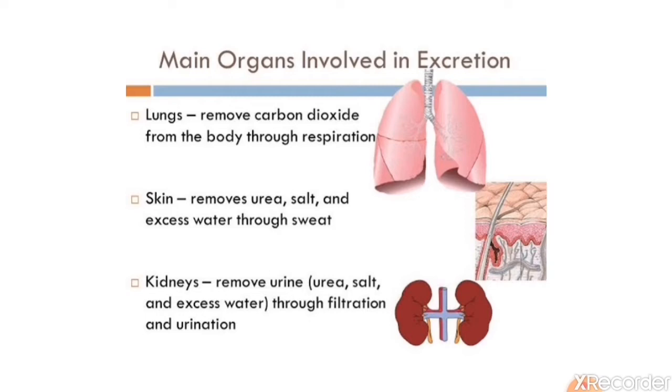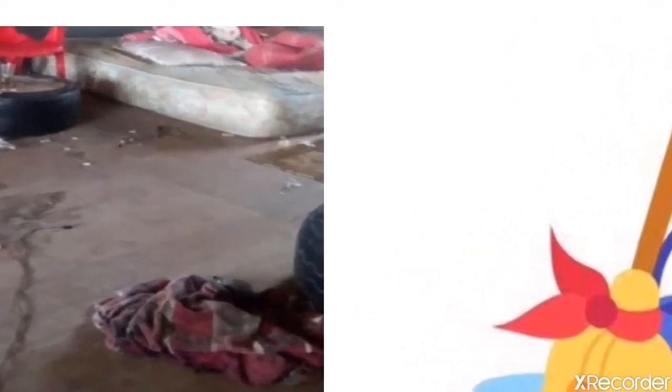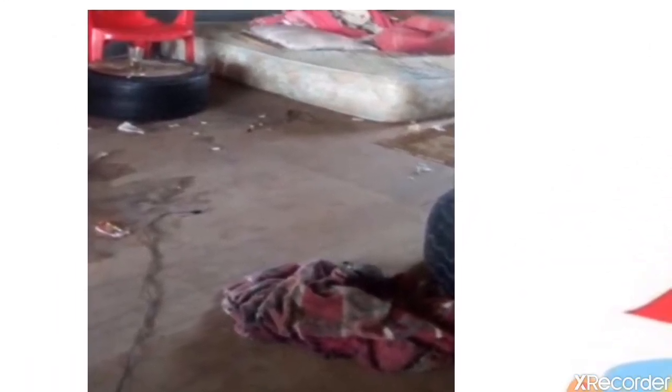and these organs are called excretory organs. At our home, if we do not do the dusting properly and we do not do the mopping properly, then what will be the scenario of the rooms of our house? It will look very untidy and dirty.